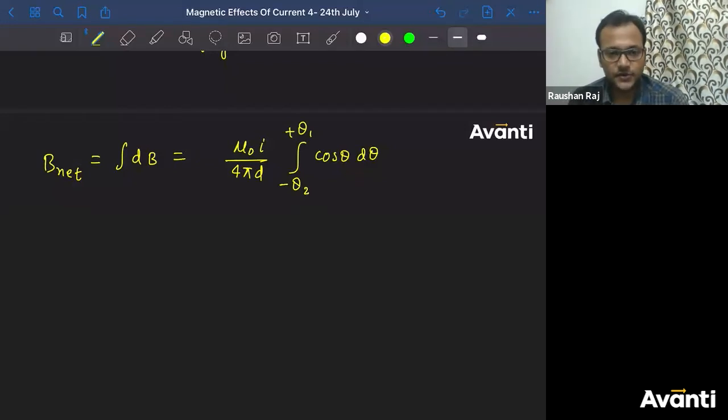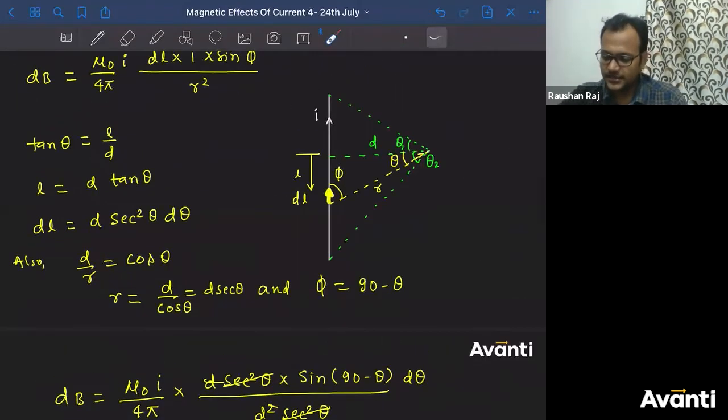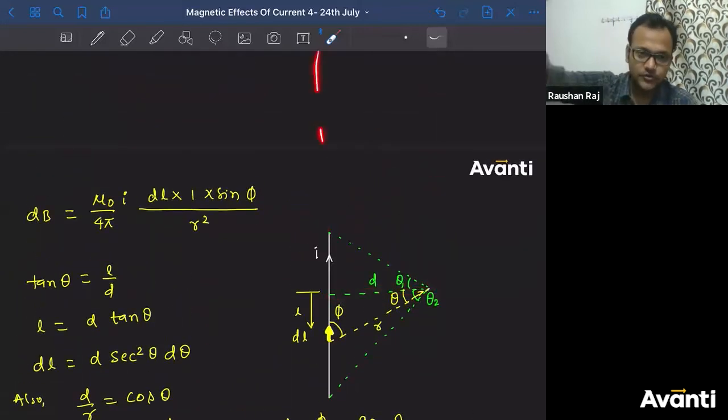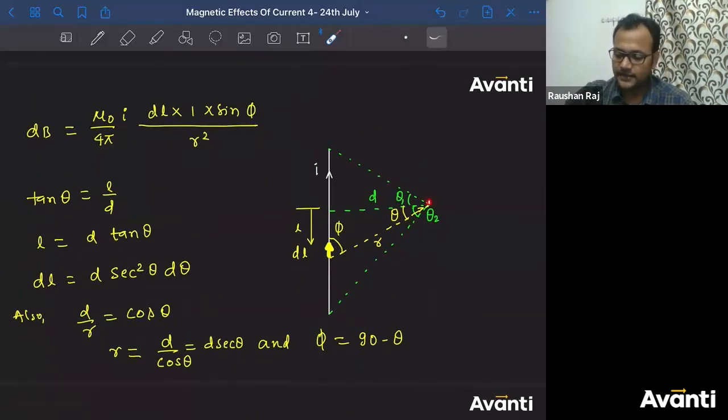So minus theta 2. No, 90 कहाँ है बच्चा? Where 90 तुम्हें दिख रहा है? 90 तो तब होगा ना जब ऐसा कुछ दिखेगा. Theta will be 90, Pratish, when the angle will be like this, when the end point will be बहुत दूर. When the line will be joining in this way, then theta will be 90. Same goes downward, then theta will be 90. How is it 90?